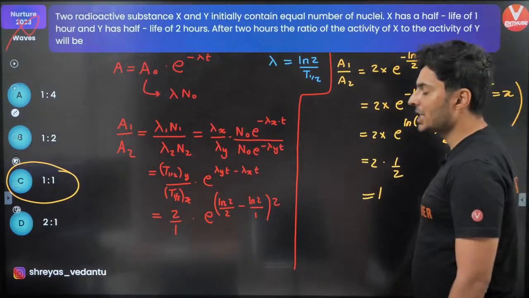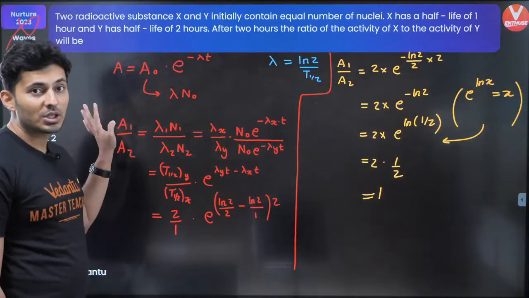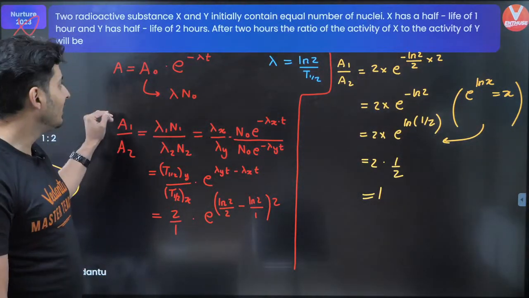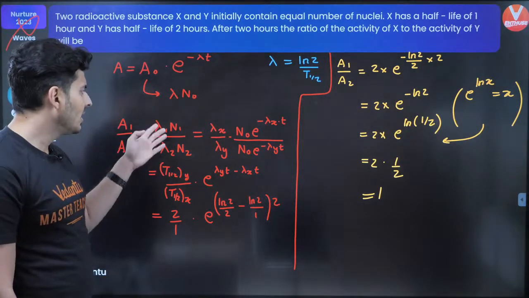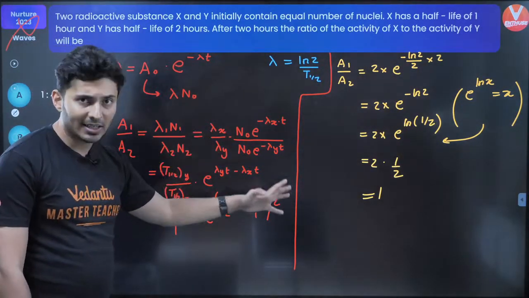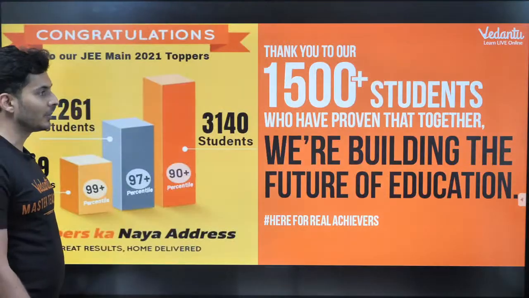Yeah, very interesting question. Beautiful question. So what was the question? The question was to find the activities ratio. Activity is lambda into N. So just substitute lambda's values and N's values in the form of exponent, and remember lambda and t half are inversely proportional to each other.